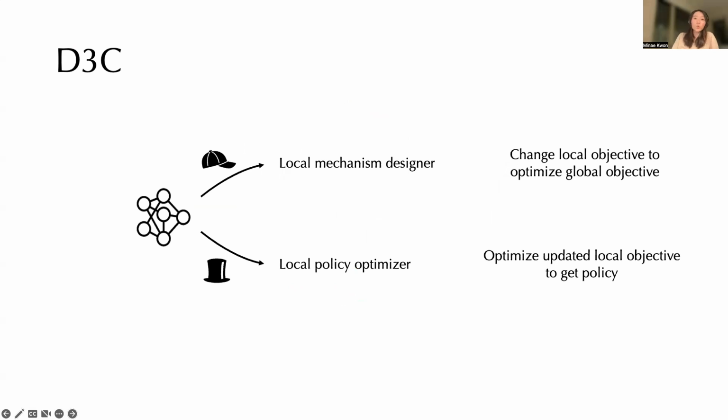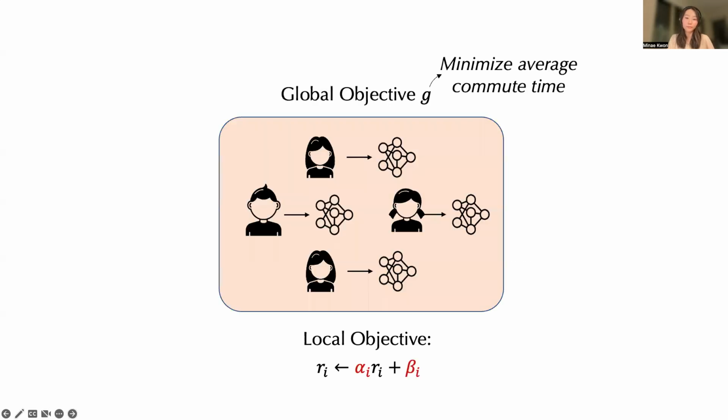So essentially, each agent wears two hats in this algorithm. One of the hats they wear is the local mechanism designer, where they change their local objective to optimize the global objective. And then for the other hat, they act as a local policy optimizer. So here they do the normal thing that RL agents do, where they optimize this updated local objective in order to solve for a policy. And each agent in the multi-agent system will do this simultaneously. And they will all continually repeat both of these steps until they reach convergence in optimizing the global objective.